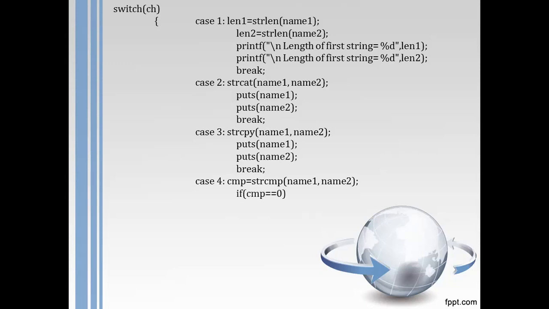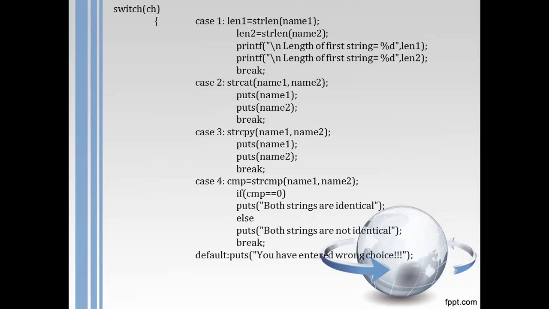Here I have applied one logic: if cmp is equal to 0, I print that both strings are identical. If cmp is not equal to 0, that is the else part, both strings are not identical. And in the default part, I have written that a different value is there.